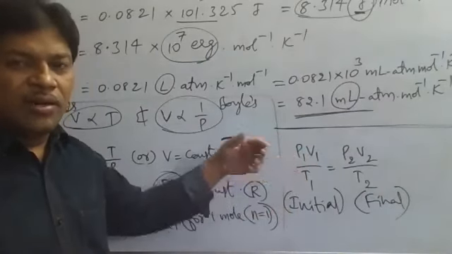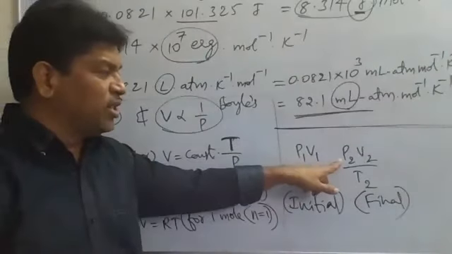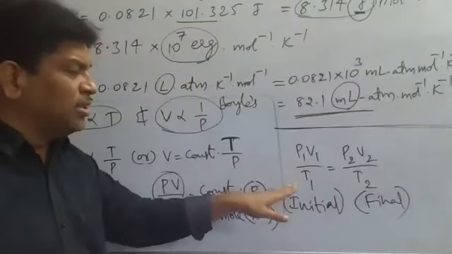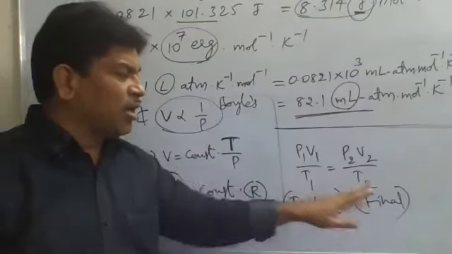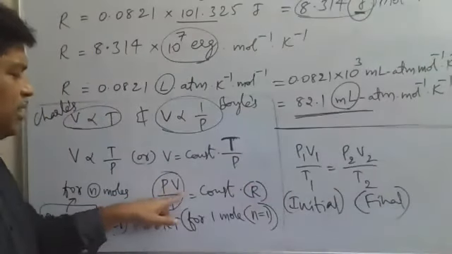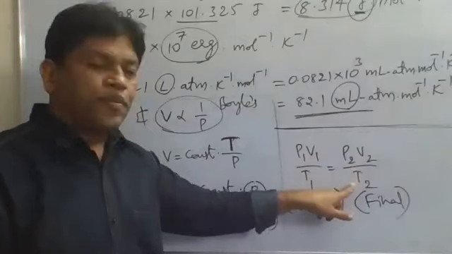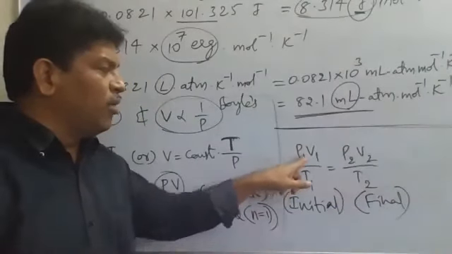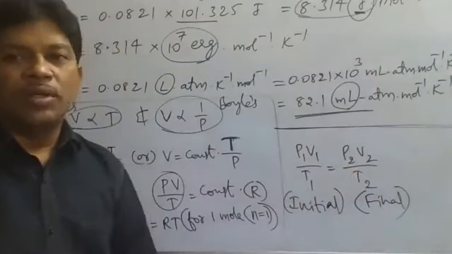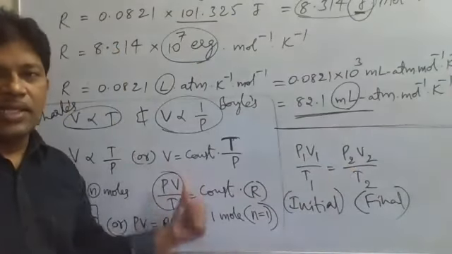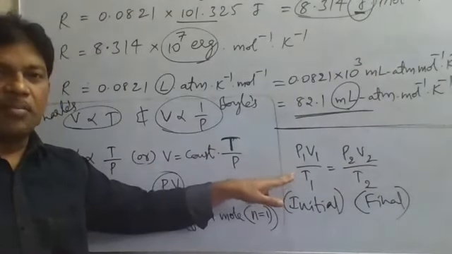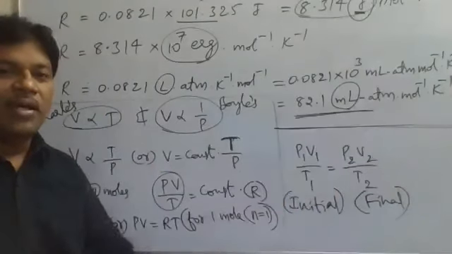After changes in the measurable properties, we got pressure P2, volume V2 and temperature T2. To relate initial and final conditions, P1 V1 by T1 is equal to P2 V2 by T2. Whatever the value of P1 V1 by T1 is, it must be equal to the value of P2 V2 by T2, according to the ideal gas equation. It is the combining gas law equation.